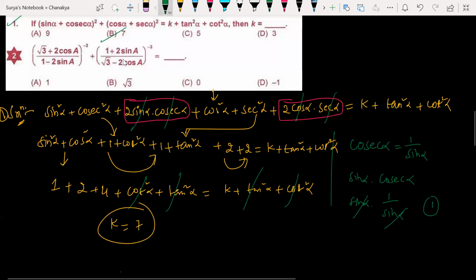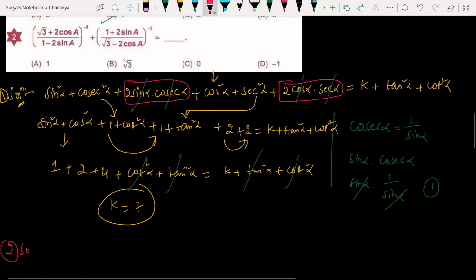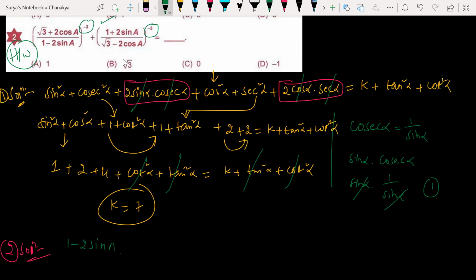The second question's solution. I'll give a hint here. This should be homework; after giving the hint, I won't solve the entire question. You take it as homework. So I have minus 3 as my power, right? Let me write it like this: 1 minus 2 sin A divided by root 3 plus 2 cos A, whole cube. Can I write it like this? Do you have any problem if I write so?